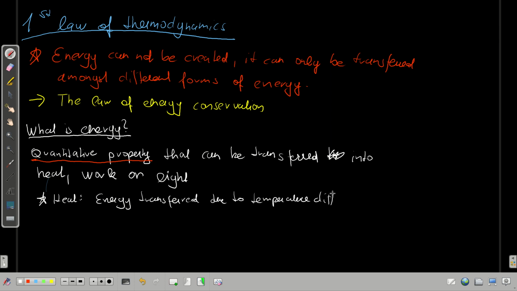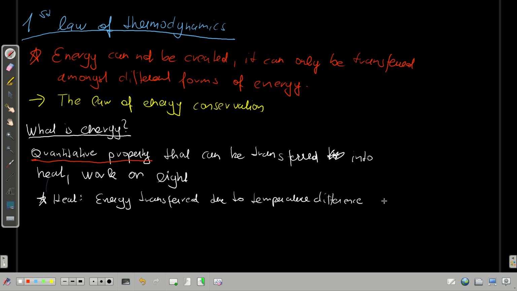So it has to do with the oscillation of the atoms in a solid. Basically that is some analogy to heat. And we said that since energy is a quantitative property that can be transferred into heat, work, or light, there are different forms of energy, and they all can be transferred to heat, work, or light.